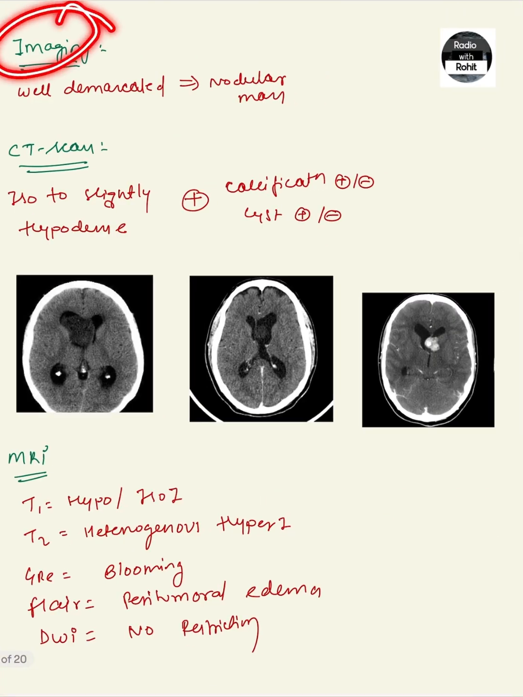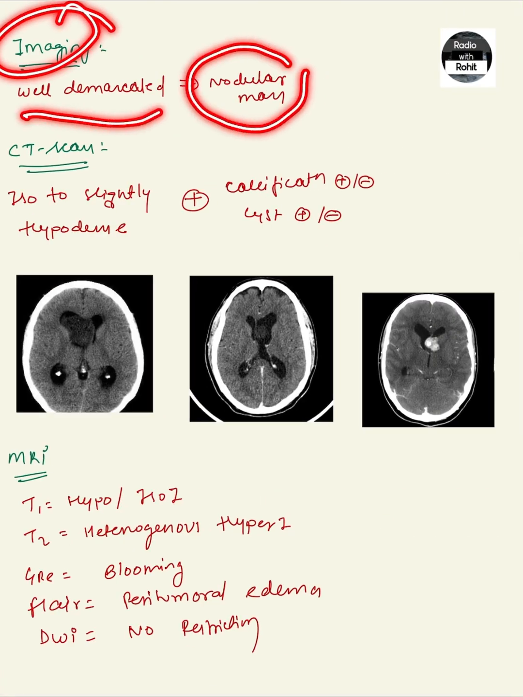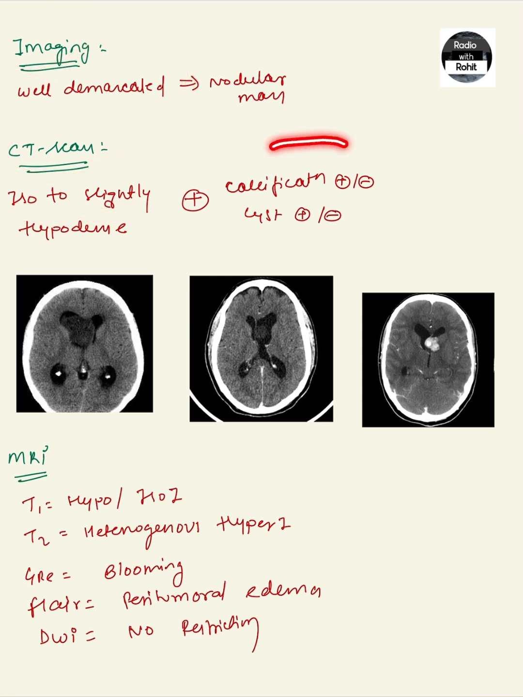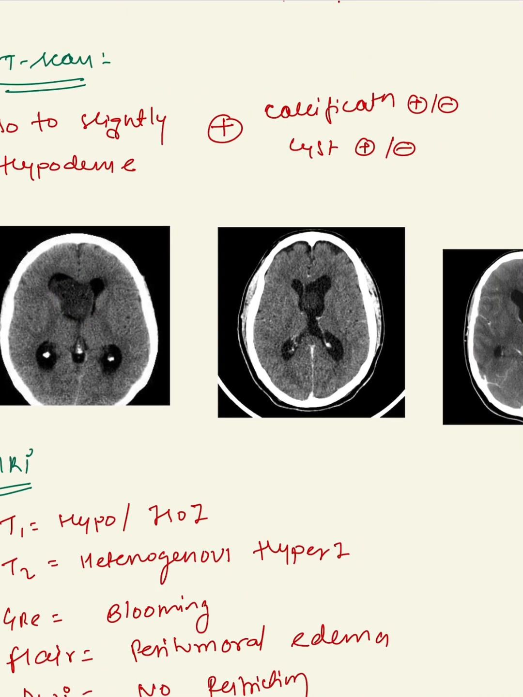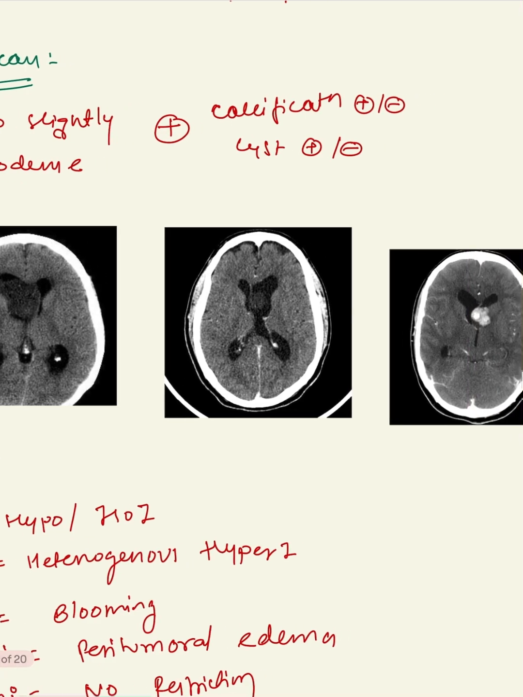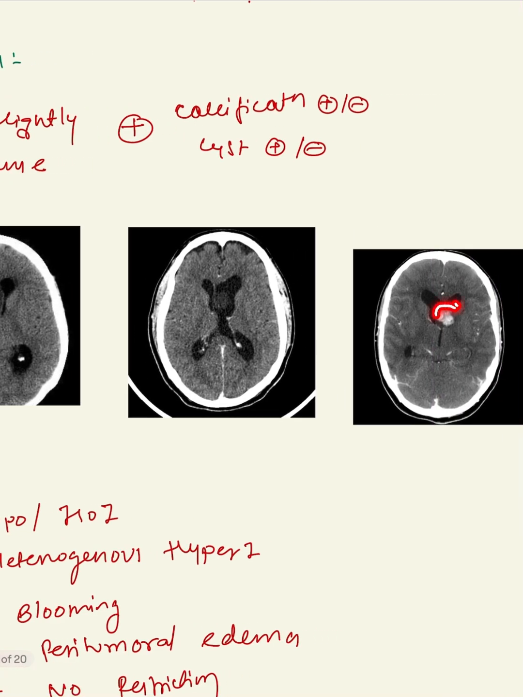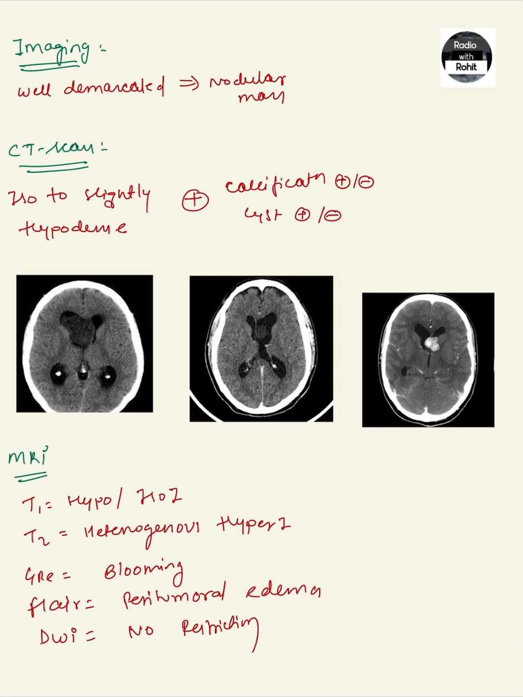On imaging per se, there is a well demarcated nodular mass. On CT scan, an iso to slightly hypodense mass with a few areas of calcification; cystic changes may or may not be present. Here we can see the hypodense mass present in the frontal horn of the lateral ventricle. Here also the mass is attached to the septum pellucidum, and here we can see that post contrast it shows homogeneous enhancement.